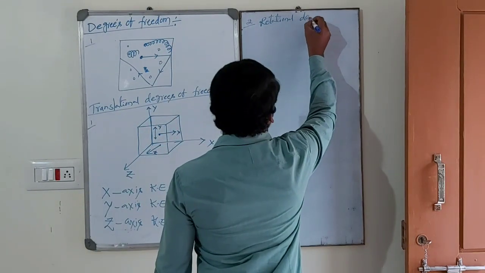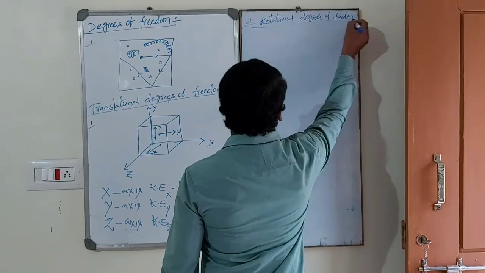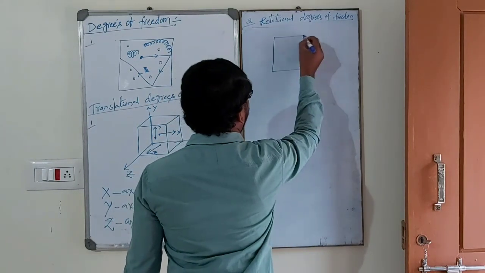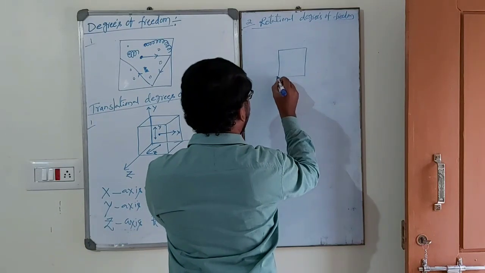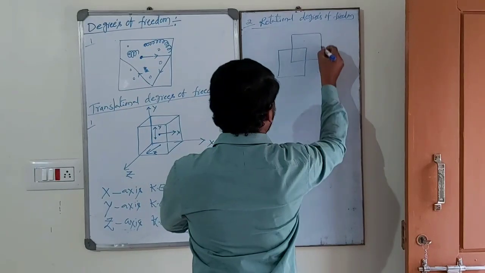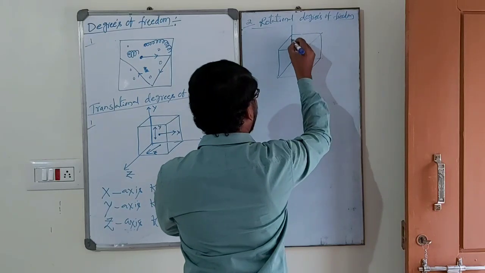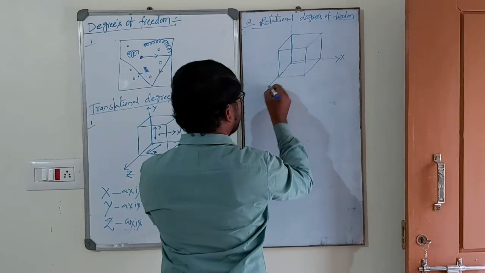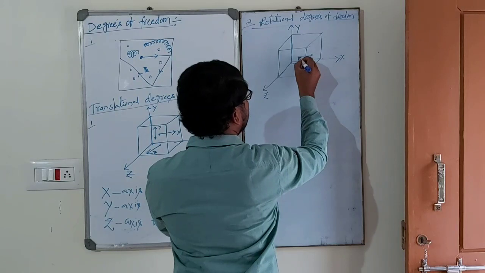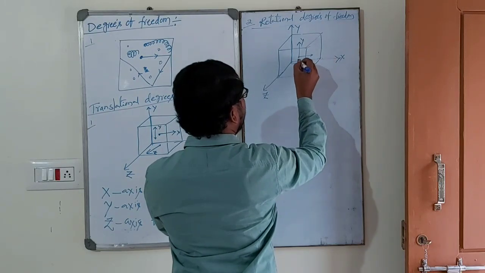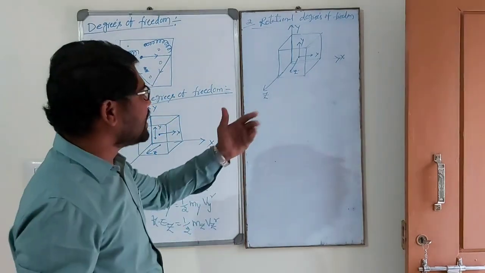Rotational degrees of freedom. Rotational, same like that. This is a system. This is x-axis, this is y-axis, this is z-axis. Along the x-axis like that, y-axis like that, z-axis like that. The gas molecules which rotate inside the cylinder like that.